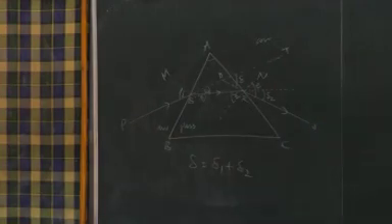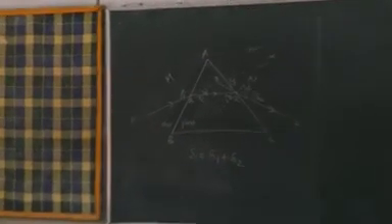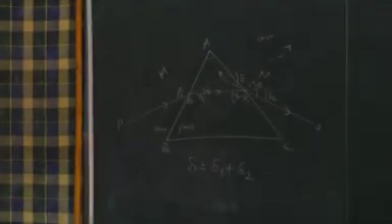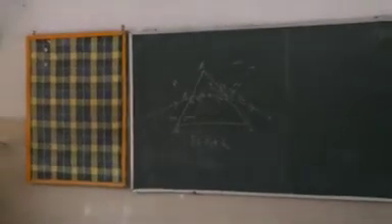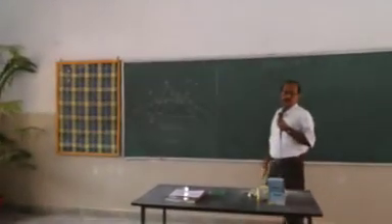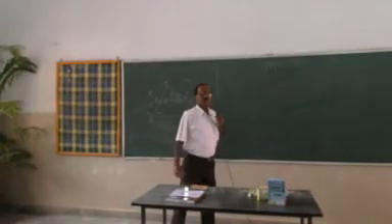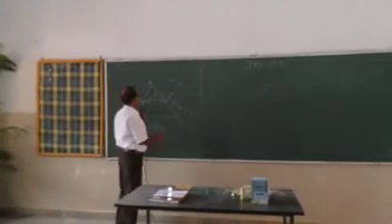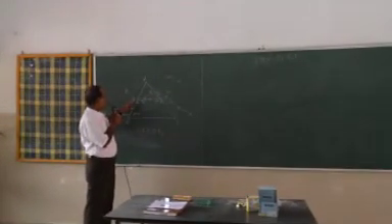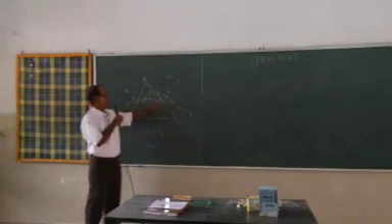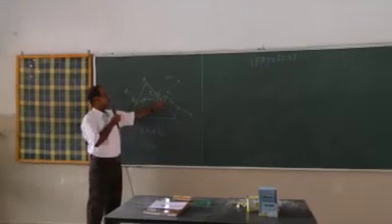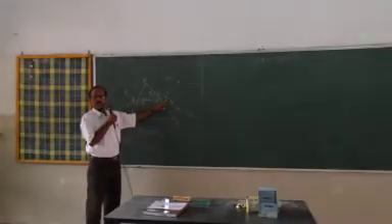Now we'll find the relation between the angle of incidence, angle of emergence, angle of prism, and angle of deviation. That means, here I have written I and E. In your book it is written I1 and I2. Okay?